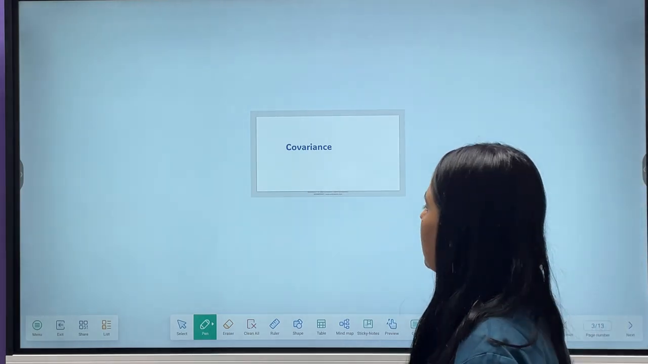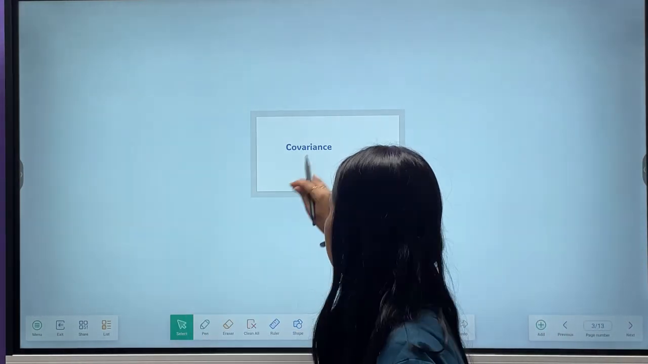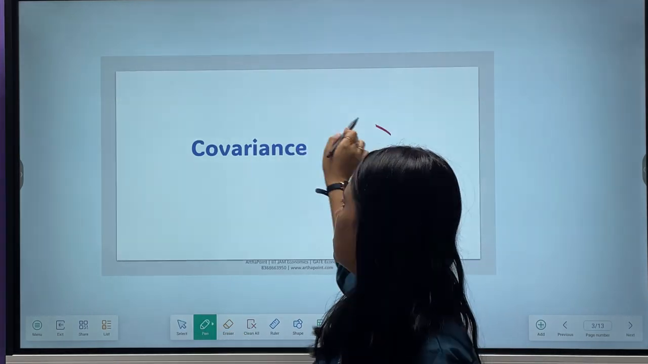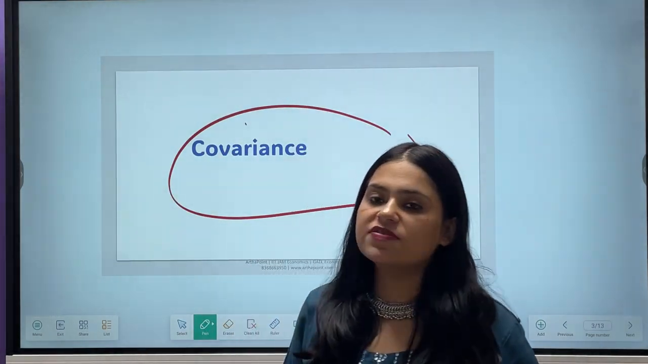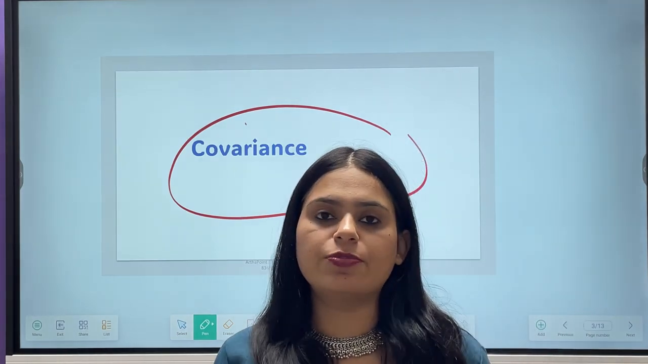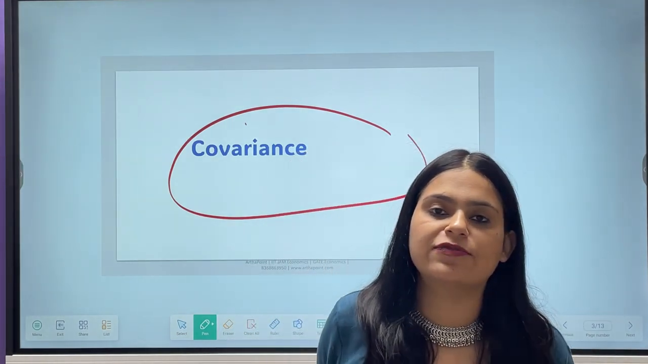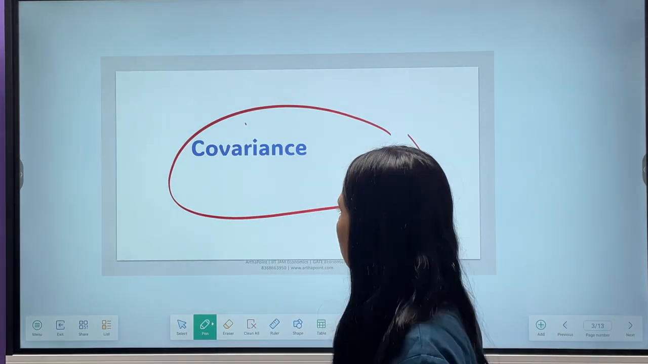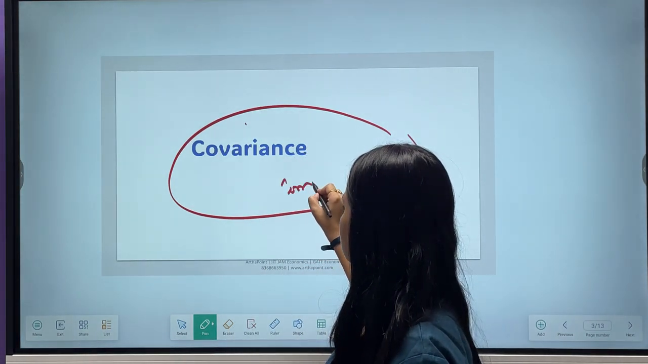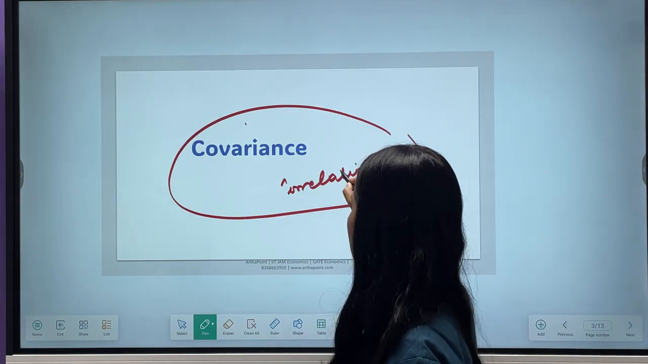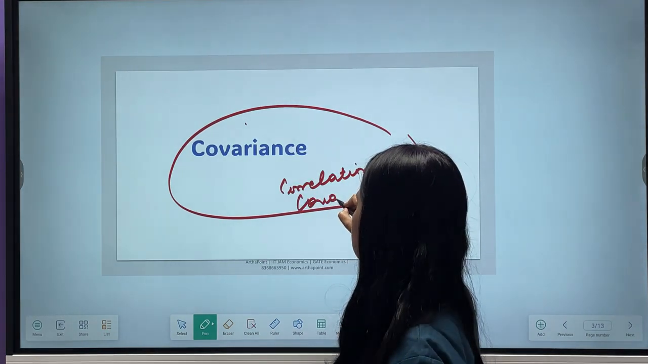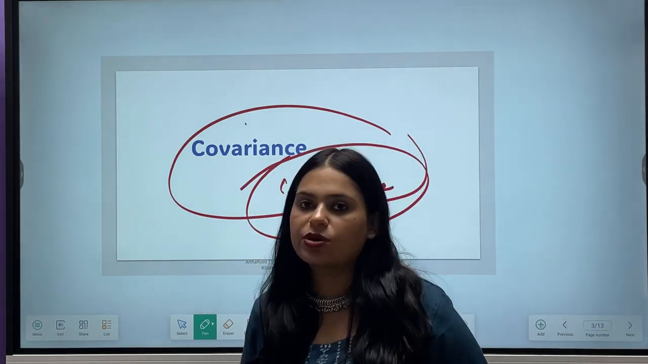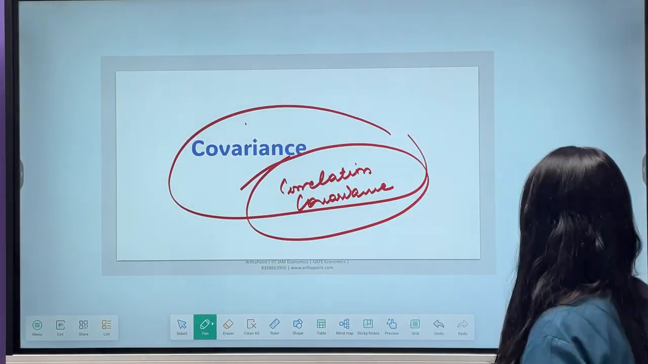So the topic that I want to take today, the topic for the day, is basically covariance. It is a very important topic from the point of view of CUET and from the point of view of GATE entrance exam. And in this, we want to discuss questions on correlation and questions on covariance. Right, beta? Okay, let's take the first question for the day.